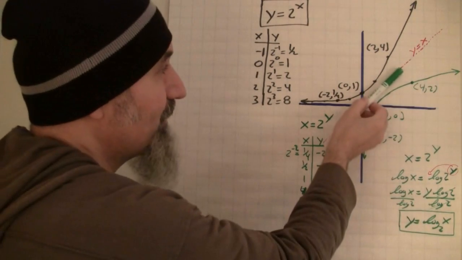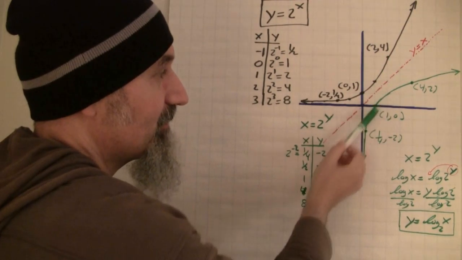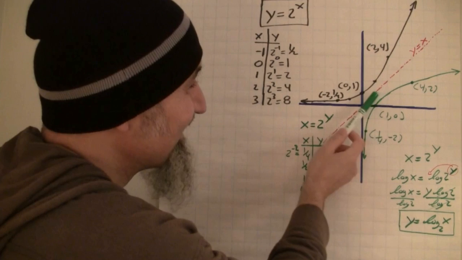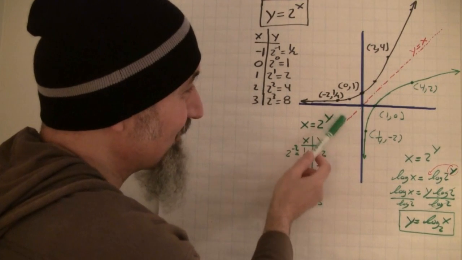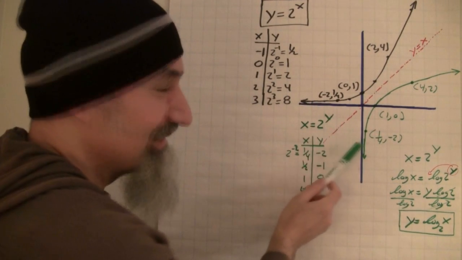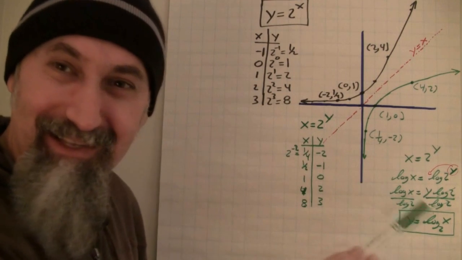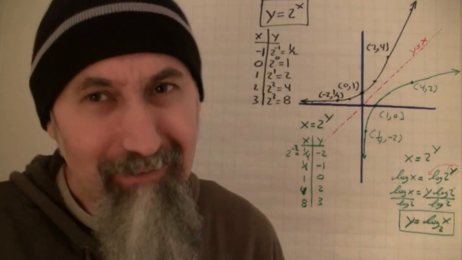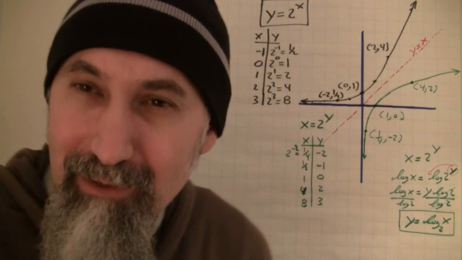The distance from there to there is the same as the distance from there to there. I believe so anyways, the perpendicular, right? And the distance from there to there is the distance from there to there. That's what a logarithmic function is. So when you're doing logs, keep this in mind, really important.